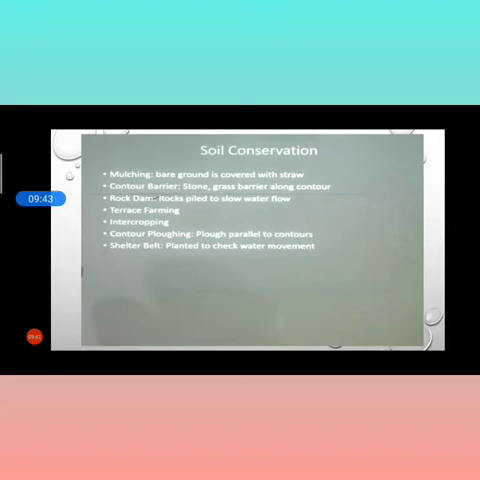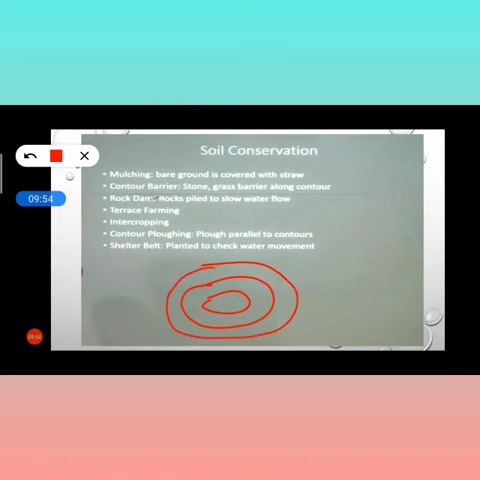So this problem will not occur. Now contour plowing. I will make a diagram for you. This is the structure of contour plowing. In this manner, the contour plowing will be performed. This is also known as parallel. Hope you have remembered parallel lines. Through this, the contour plowing will be performed.